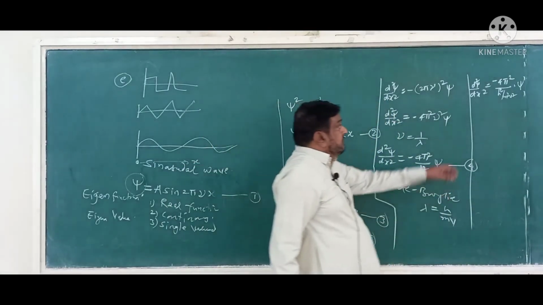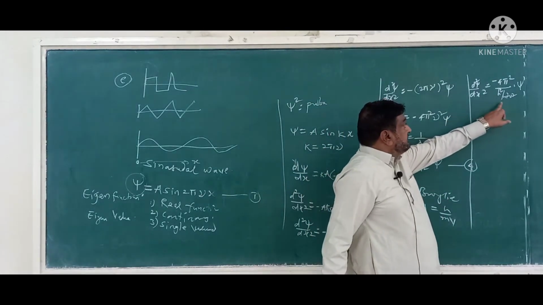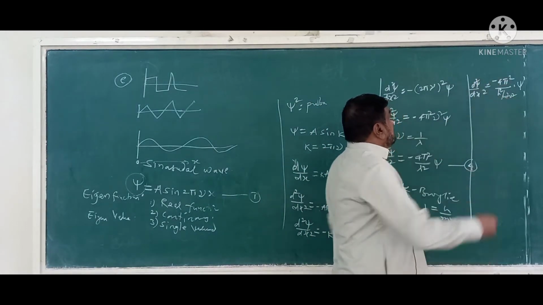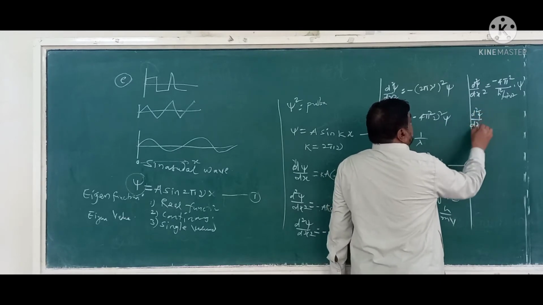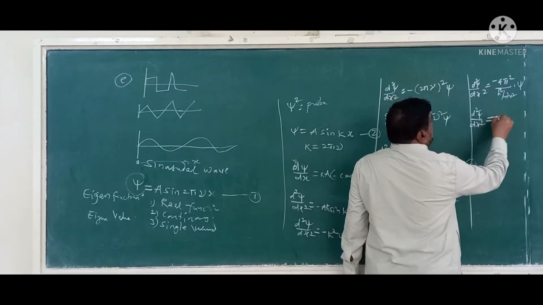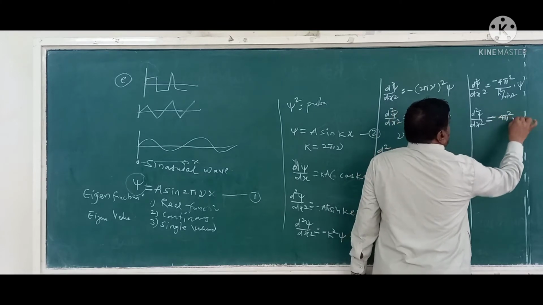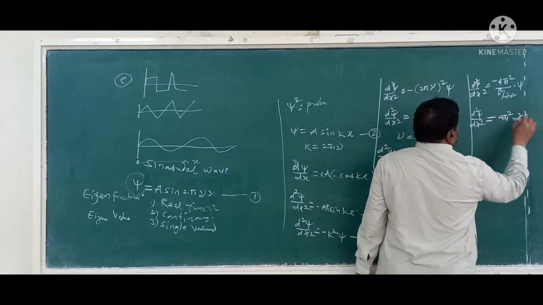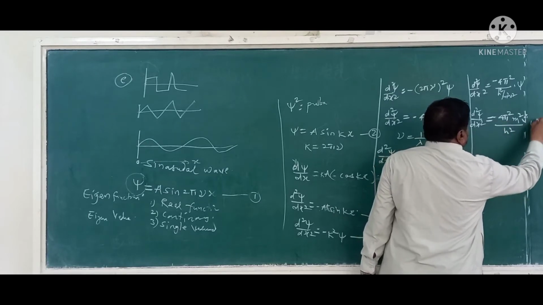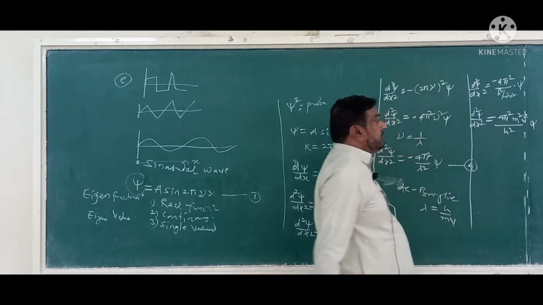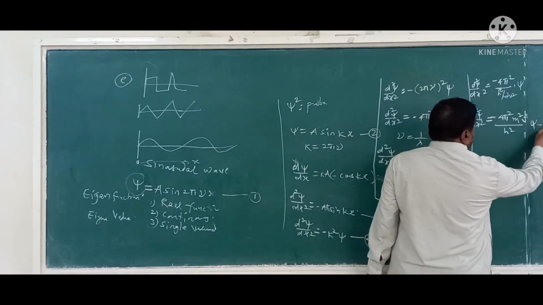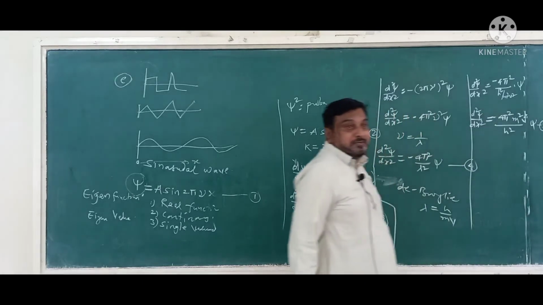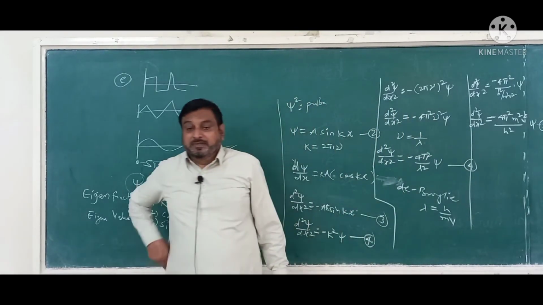We are having h square divided by m square v square. So this will become d square psi by dx square, this will be equal to minus 4 pi square m square v square upon h square into psi. Suppose this is equation number 5.